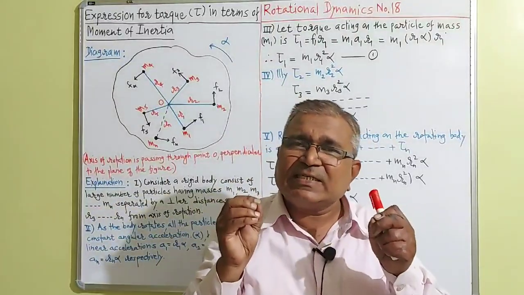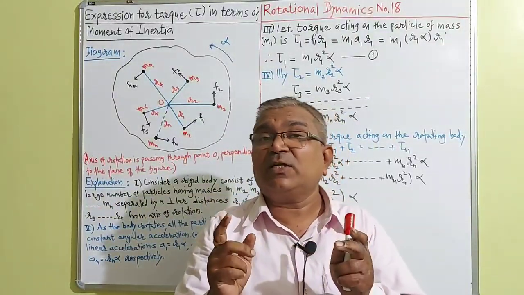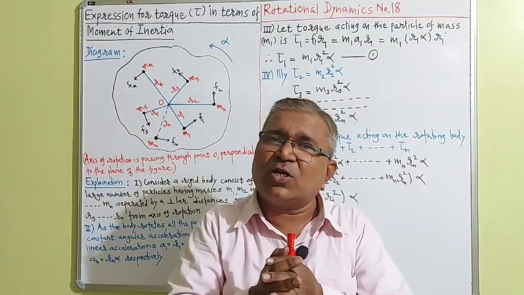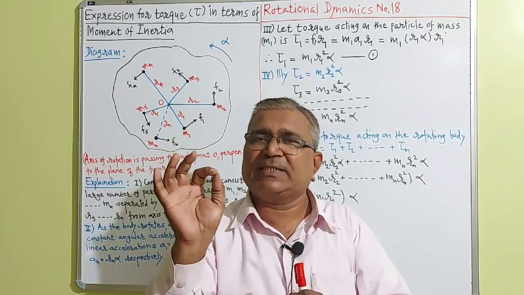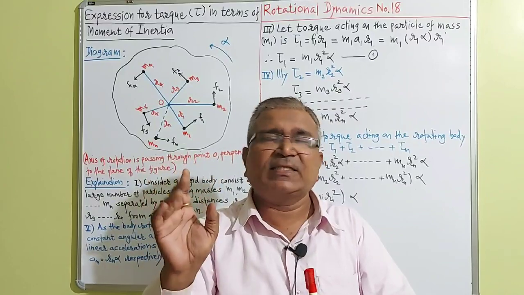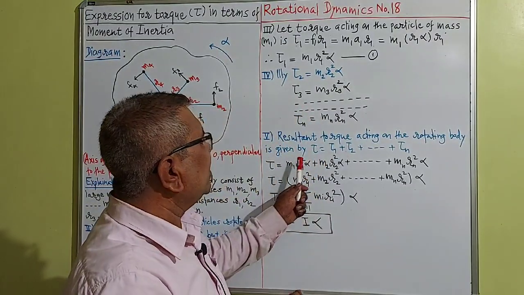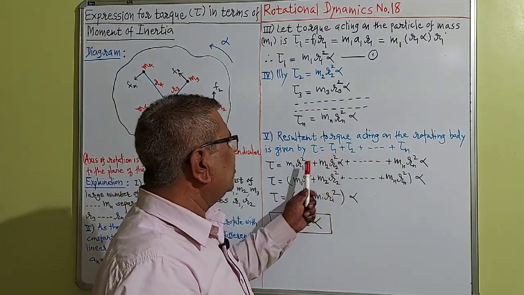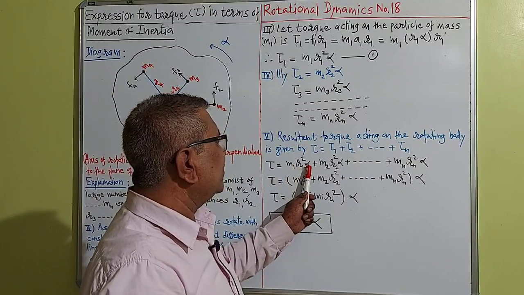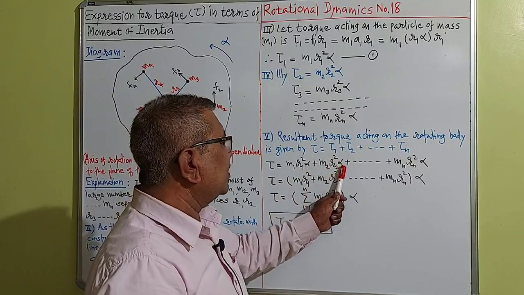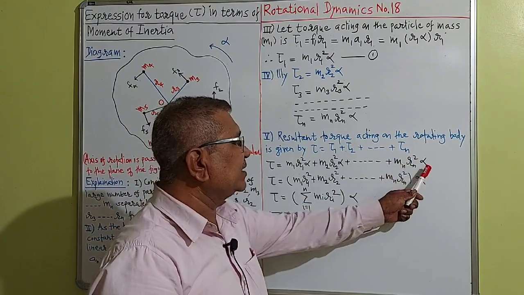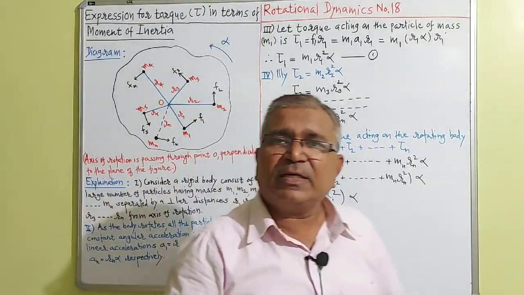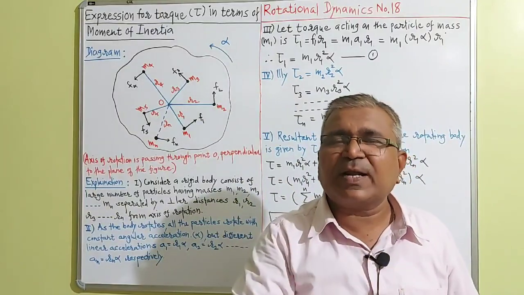So what is the resultant torque? The resultant torque is nothing but the summation of all torques. So tau is equal to tau1 plus tau2 plus tau3 plus ... plus tau n. That formula I have written here. Put the values: m1 r1 square alpha, m2 r2 square alpha, plus ... the value of tau n is mn rn square alpha. Take alpha common outside the bracket.